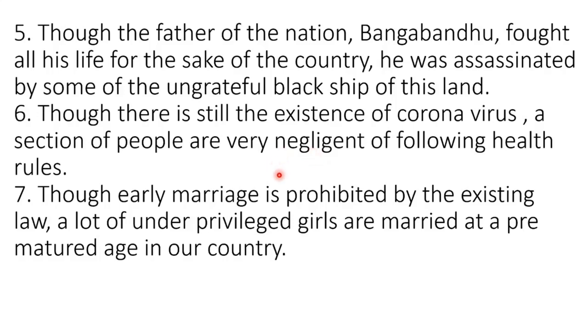Number 7 is, though early marriage is prohibited by the existing law, a lot of underprivileged girls are married at a premature age in our country. We know that early marriage is totally prohibited in our existing law. But because of poverty, some unconscious people, some underprivileged people, are forced to marry their daughters off at a very early age, that is, their pre-adolescent period.